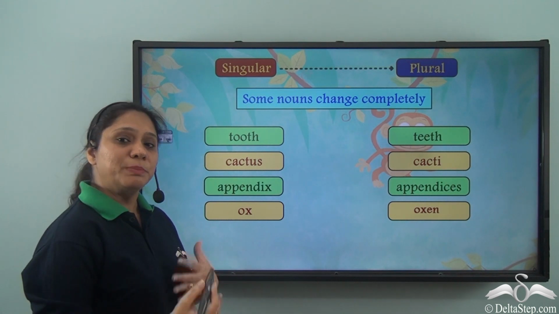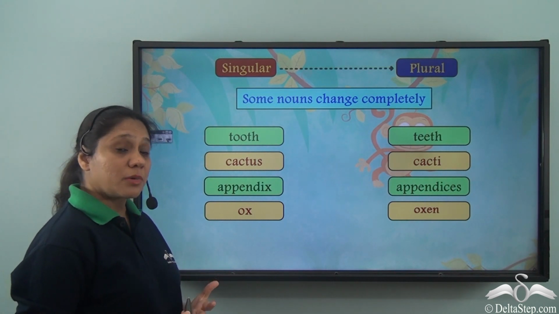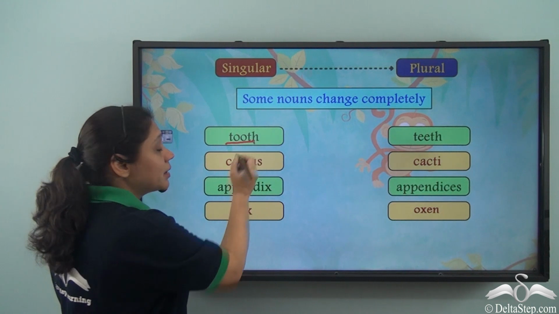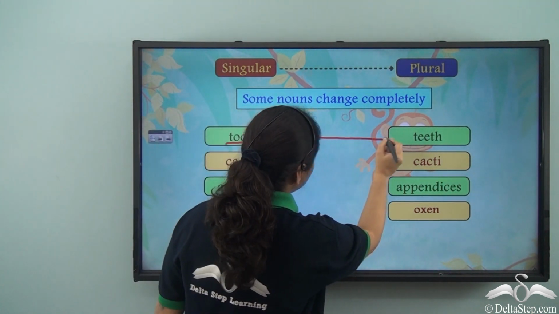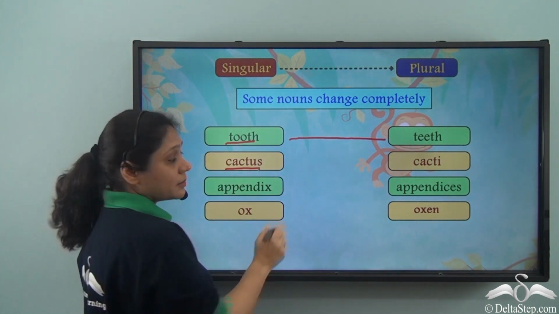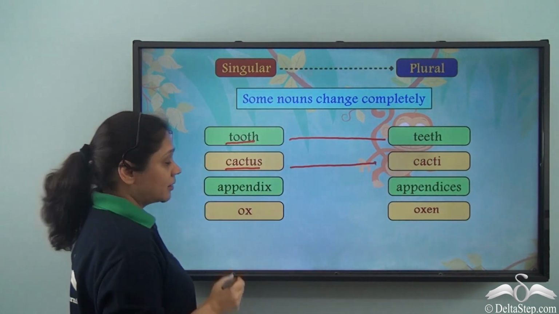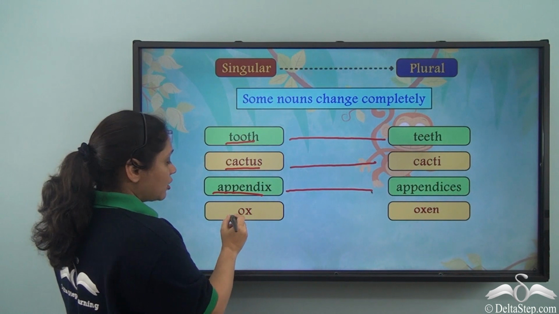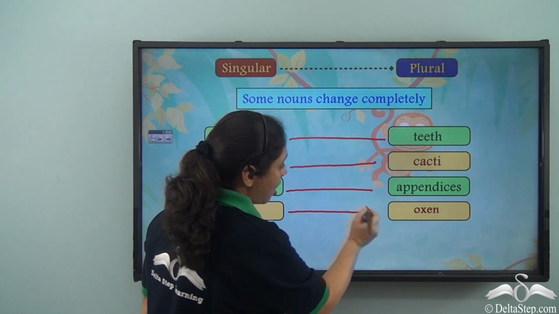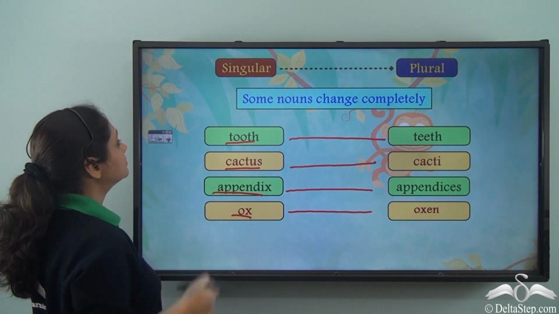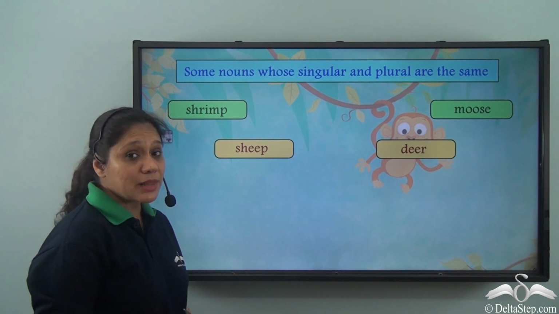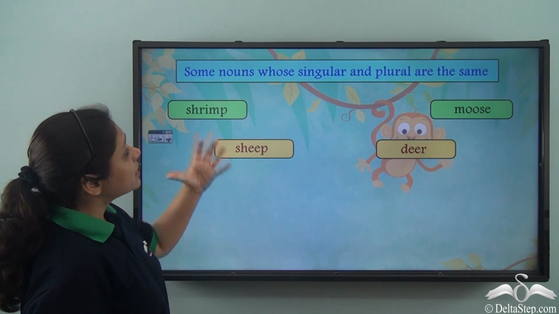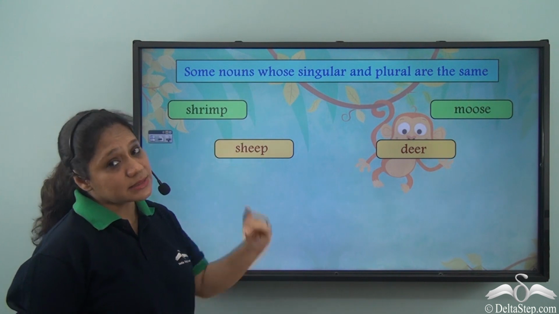Some nouns completely change in their plural form. For example, tooth becomes teeth, cactus becomes cacti, appendix becomes appendices, and ox becomes oxen. Now, some nouns have both singular and plural the same.